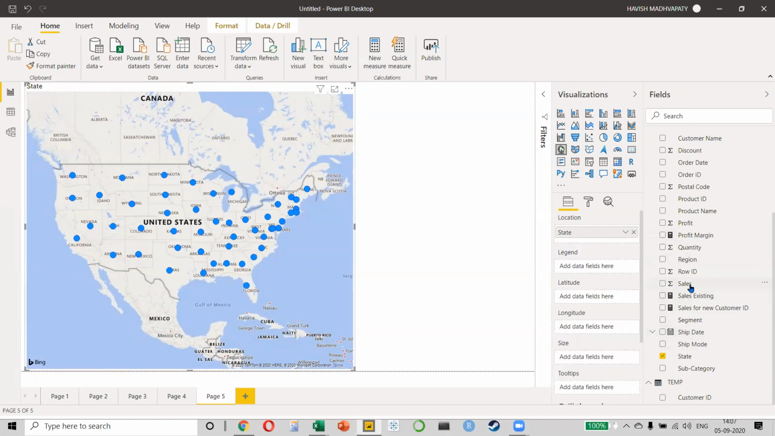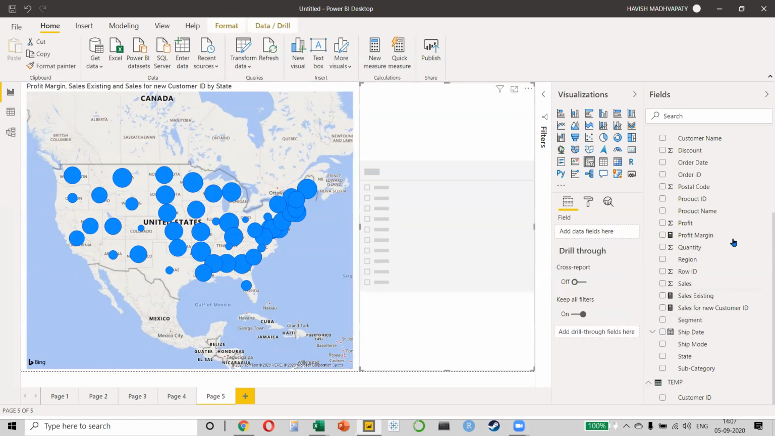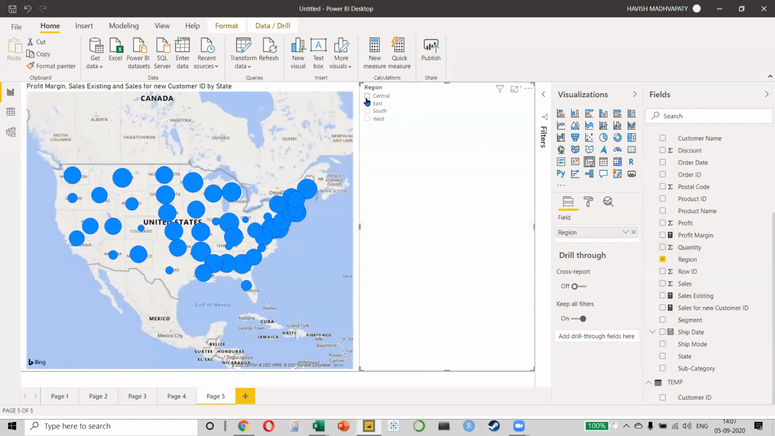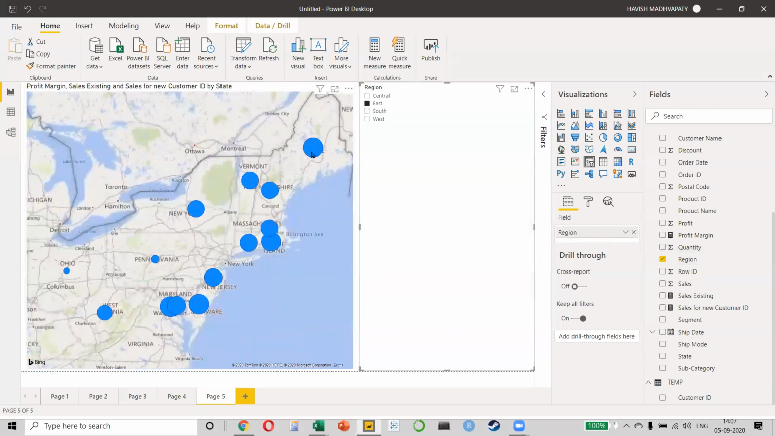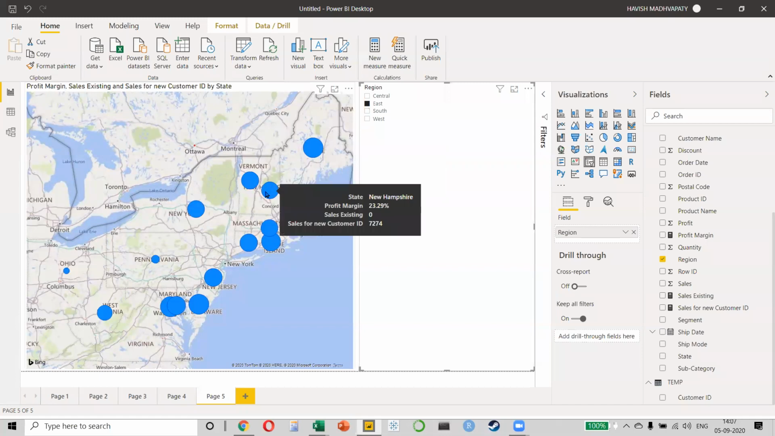Like, for example, if I put my sales, my profit margin in my size, I can see the profit margin. And if I put my sales for existing in my tooltip, and I put my sales for new in my tooltip, this is what makes it remarkable, because now I can, let's say, go to one region, let's say my East region, and I can see that for Maine, what is the sales of existing customer, what is the sales of new customer, something like this, right? I haven't selected a study period, but you get the idea. Basically, this is what you can do when you have written the right calculations at the back end.